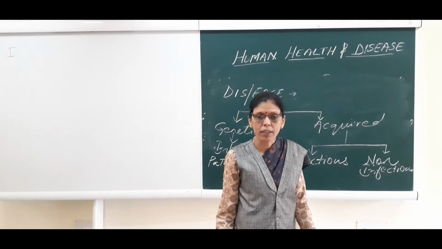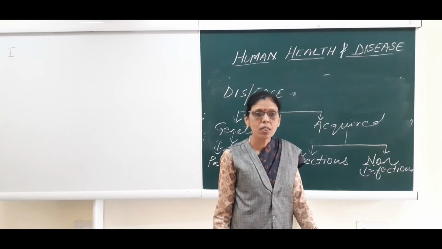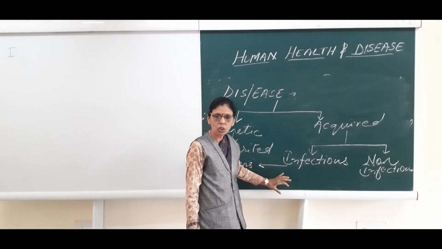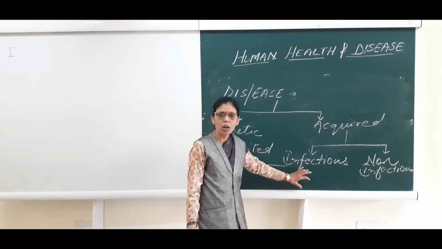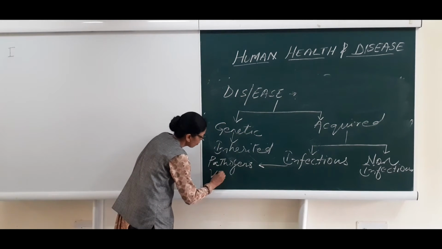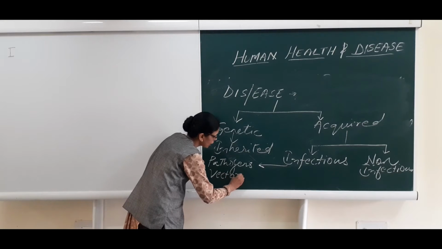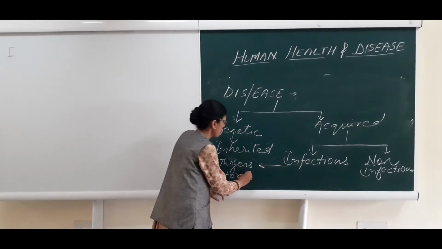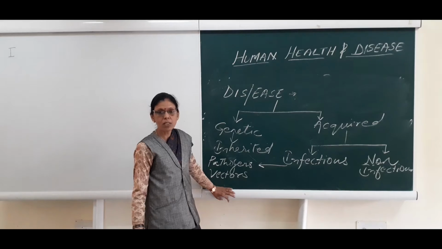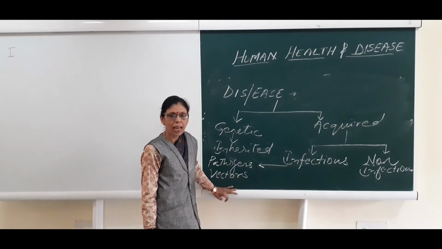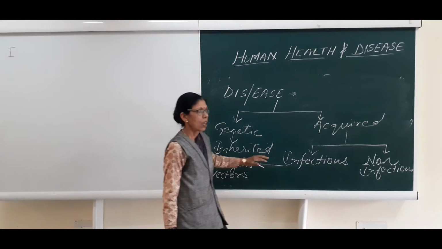Pathogens are organisms which cause these infectious diseases. Disease causing organisms are called pathogens. Then the organisms which carry these pathogens are called vectors. What are vectors? Vectors are the organisms which carry pathogens.